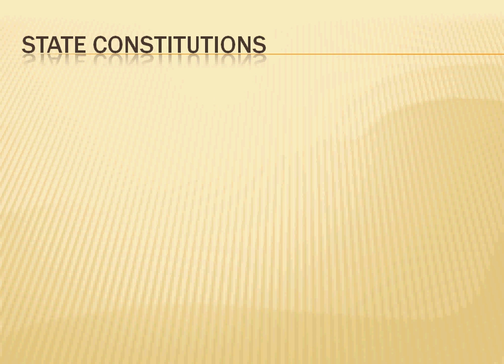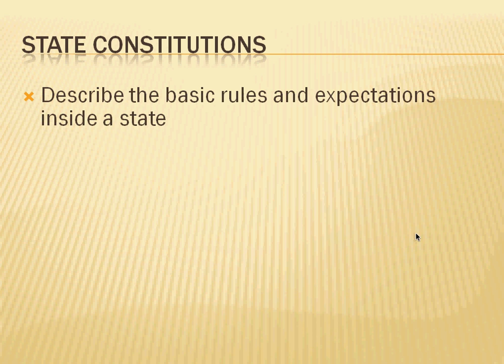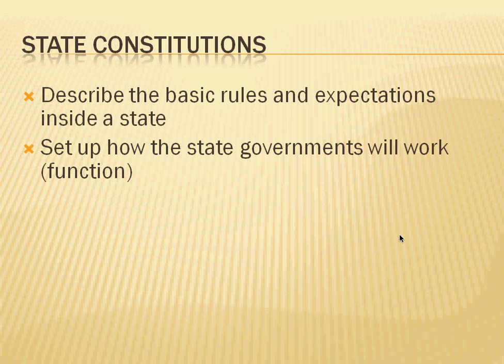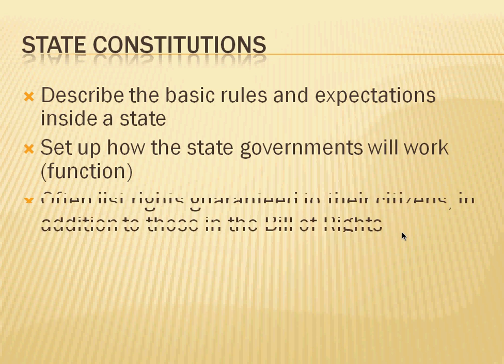State constitutions. These describe the basic rules and expectations inside a state, and they set up how the state governments will work or function. Now we know the U.S. Constitution gave certain powers just to the states, so then the state constitutions would describe how they plan on carrying out some of those things, like elections or marriage or schools.